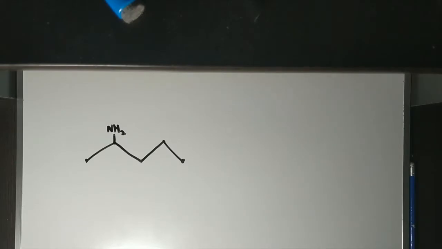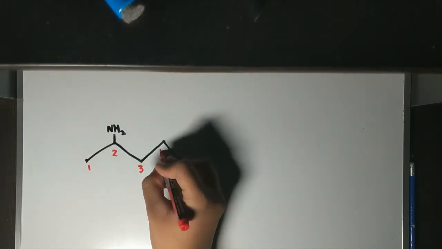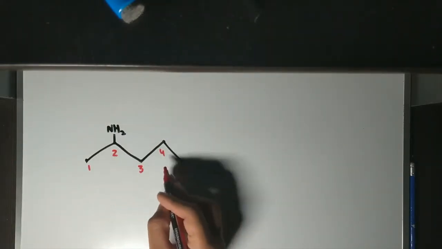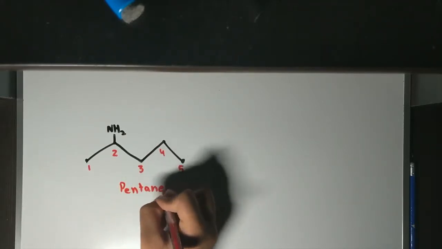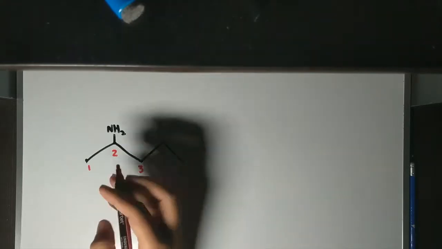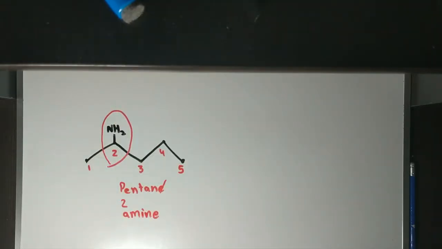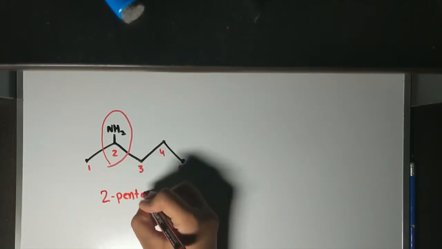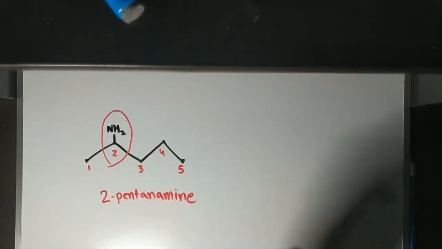This one is an easy one, folks. It has no side chain connected to it. It's just a long parent chain. We see there are 5 carbons, 1, 2, 3, 4, 5, which means it's pentane. We're going to cancel out the E, and we notice at 2, there's an amine. So it's 2-amine. Now we're going to put it all together. 2-pentamine.